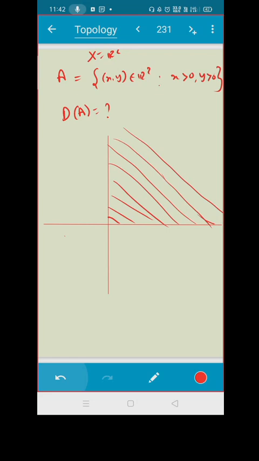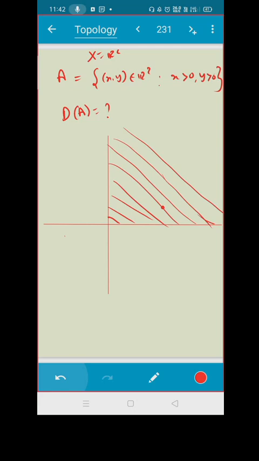Now, if you take any point in the set A, it is always going to be a limit point. Do you all agree? If you take any point in the set A, it is always going to be a limit point. Do you agree or not? Yes, sir. Perfect, very nice.